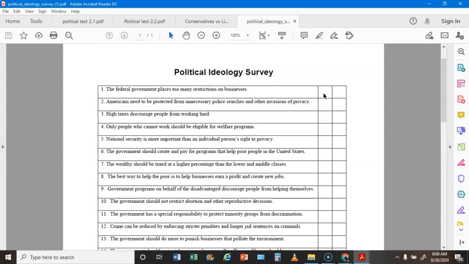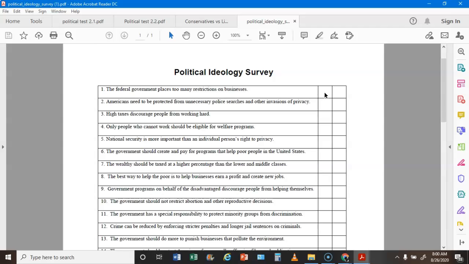And then in just a second, I'm going to have you press pause and go through and do all that. You can either print this off or just get a piece of paper and put number one and put a yes or no. Yes would mean I agree with it, no means I don't, and then I'll tell you what that yes or no means, or what that check mark means or no check mark means, in just a little second.